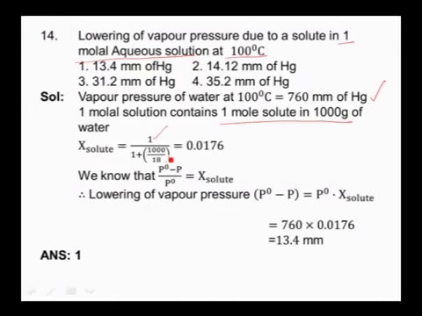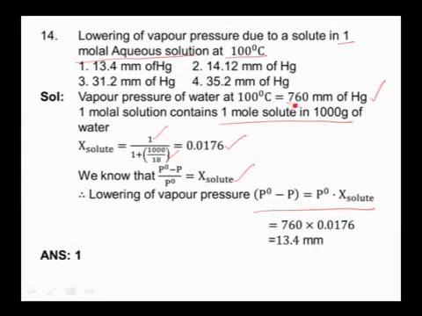So the number of moles of water is equal to 1000 by 18, and on simplifying this we will get the mole fraction of solute as 0.0176. According to Raoult's law, we know that (P naught minus P) by P naught, which is the relative lowering of vapor pressure, is equal to the mole fraction of solute. Then if you take P naught to the other side, P naught minus P becomes equal to P naught into the mole fraction of solute.